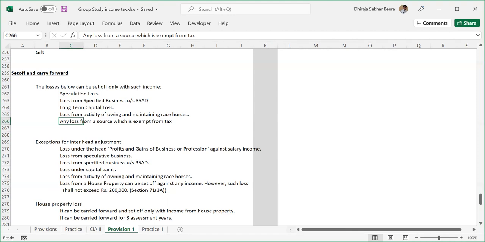Okay. Now let's talk about inter-head adjustments. What does it mean? As I was saying, in the same year we can adjust inter-head also. So a business loss can be adjusted against house property income, and like that inter-head adjustment can also be done, but there are some exceptions to it. What are those exceptions? Loss under the head of profits and gains of business or profession against salary income. You are earning a salary, you have a business loss also. Business loss cannot be adjusted against your salary income.